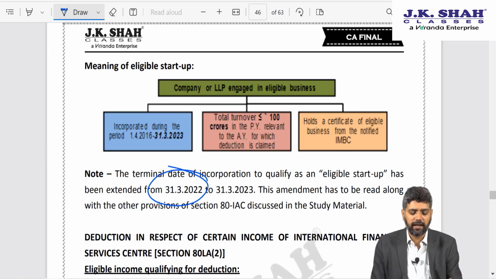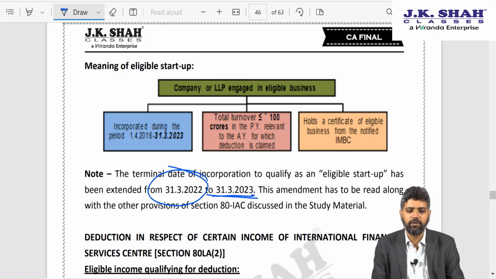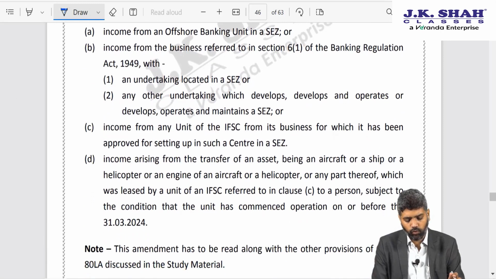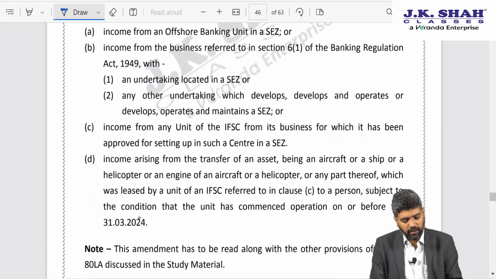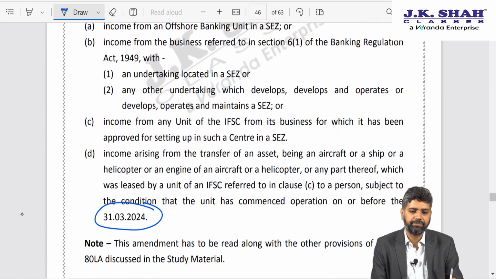Government has extended that date. Now if a startup is incorporated up till 31st March 23, then also they are entitled for this benefit. Deduction under section 80LA subsection 2, over here also the government has extended the date to 31st March 24.